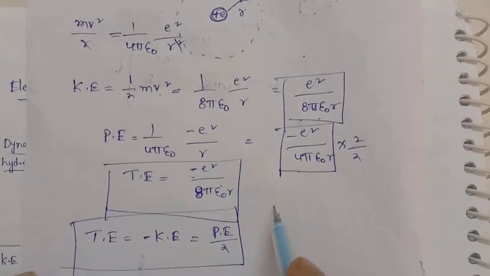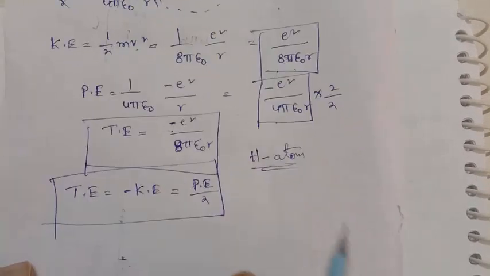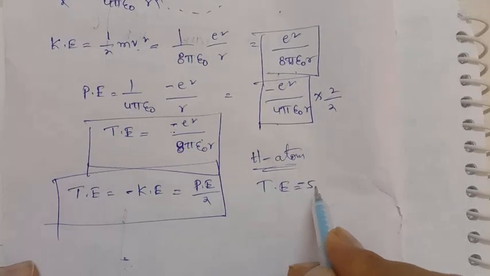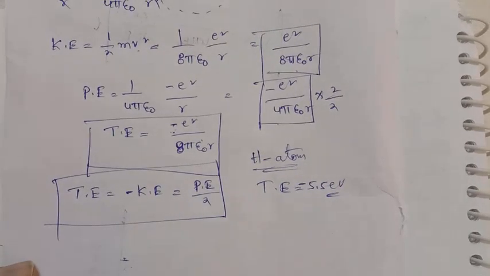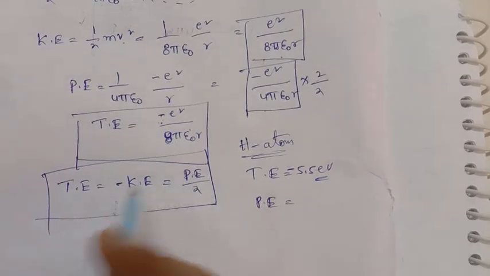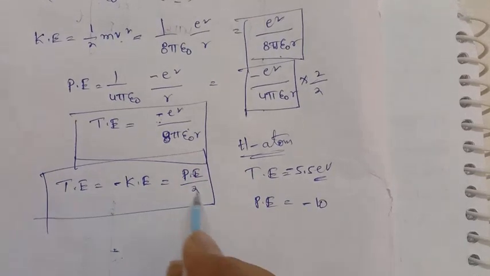So in case of hydrogen atom, total energy is given, suppose minus 5.5 electron volts. Then what is its potential energy? What is the relation among these two?